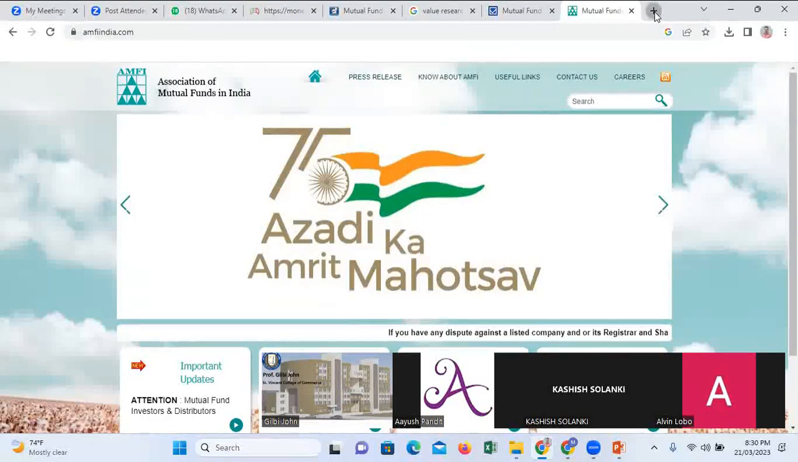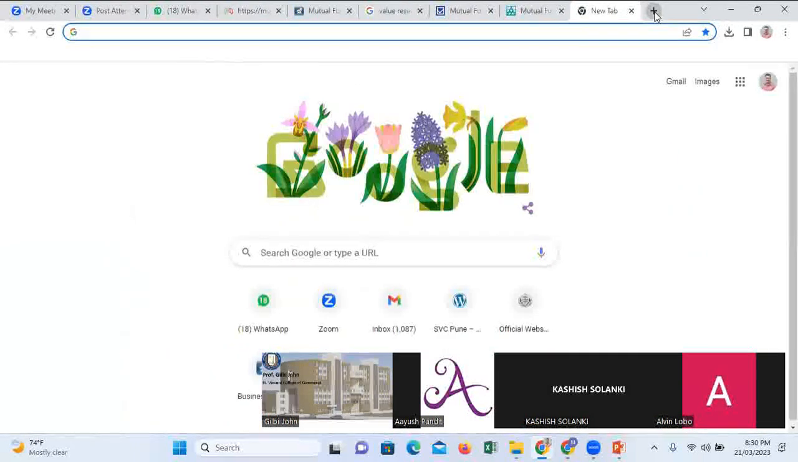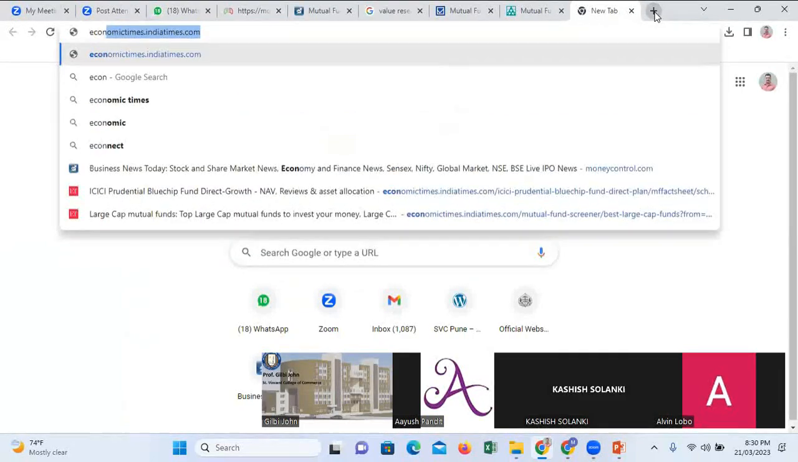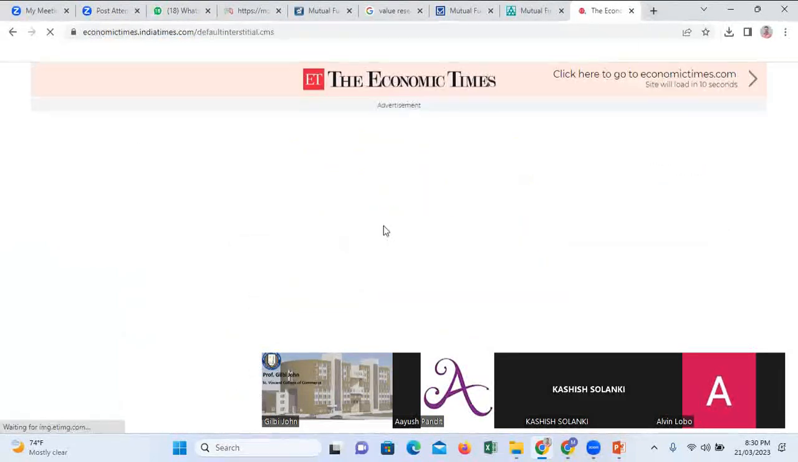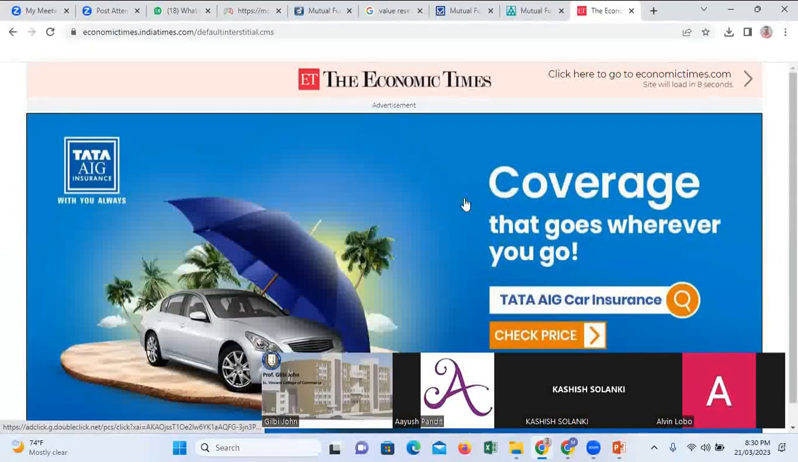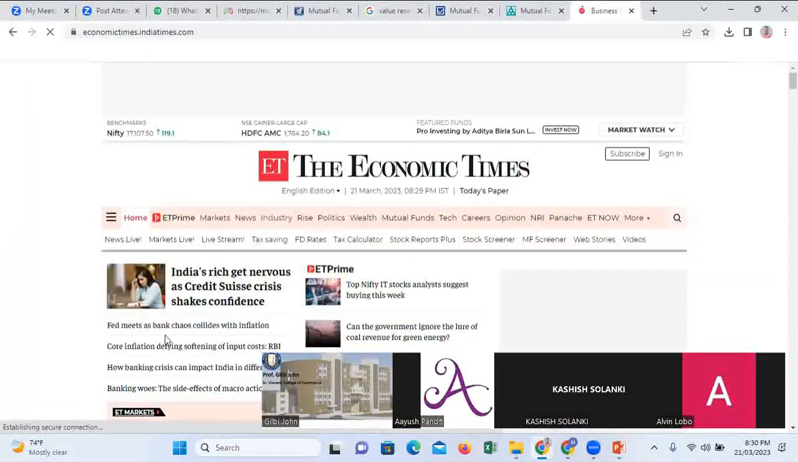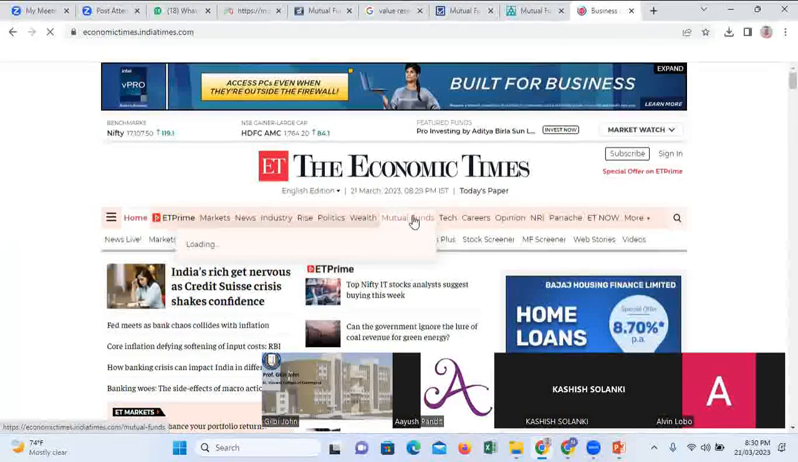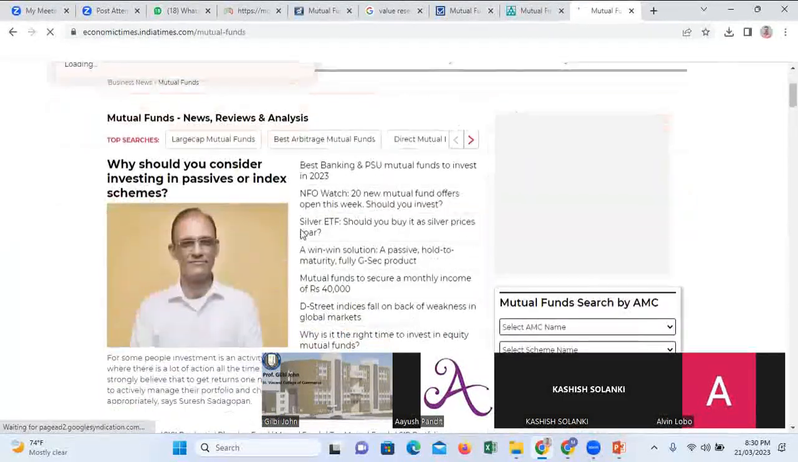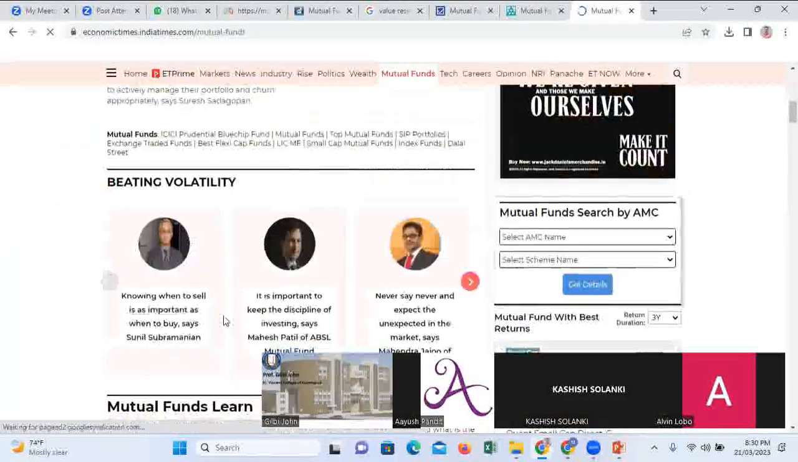Then mutualfundsahiye.com or Rediff or Economic Times. Now here, markets, mutual fund, click on mutual fund. It will show various types of mutual fund related things.